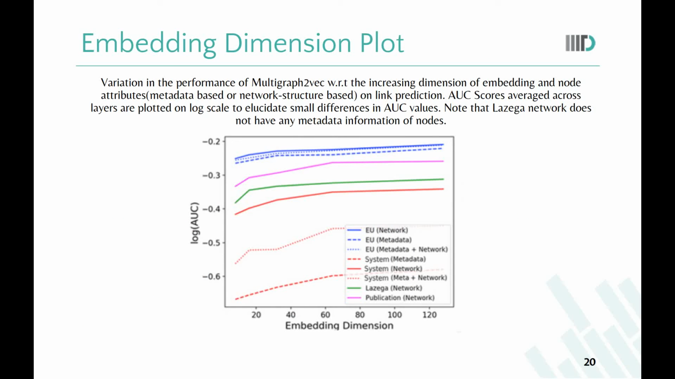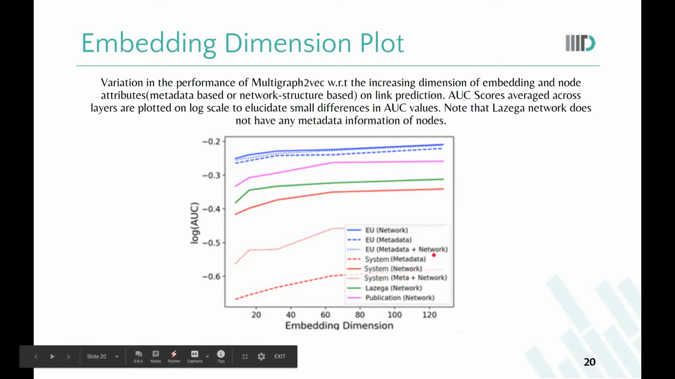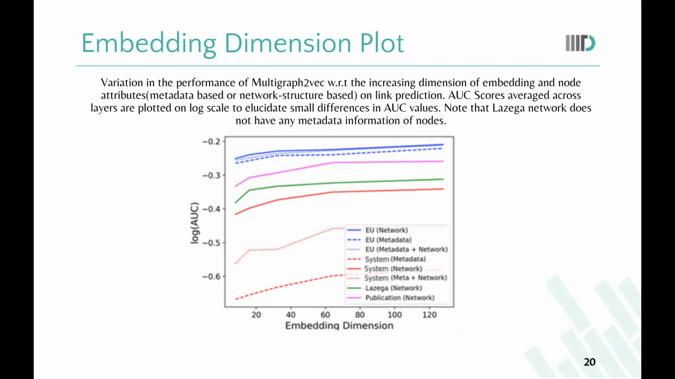So this plot shows the variation of log of AUC score with respect to embedding dimension and the type of node attributes taken. One interesting observation is that network structure property alone is substantially better than network structure plus metadata property combined, suggesting metadata features are redundant when combined with network properties. Hence, together these features are actually losing information instead of gaining any.